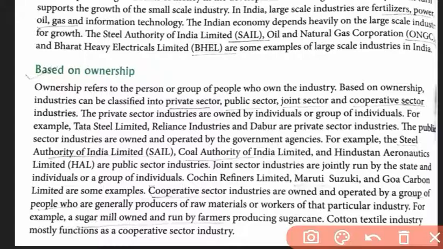So we have already discussed this much classification of how industries can occur. Now where will they be located? If you have a sugar mill, or a very small scale cottage industry, the location of a heavy manufacturing industry will be totally different. Now we will discuss the different parameters, or factors, that help in locating an industry.